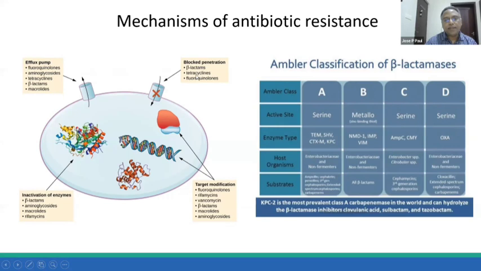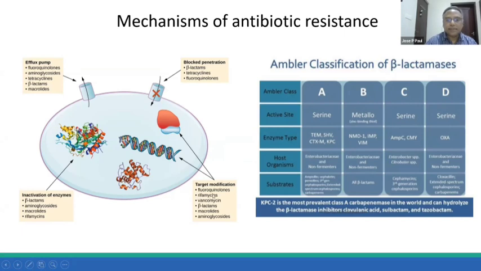Then another way of antimicrobial resistance is by blocking the penetration or the entry of the drugs, which include beta-lactams, tetracyclines, fluoroquinolones. This can occur at the outer bacterial membrane layer, or it can also occur at the biofilm layer. And the third mechanism is inactivation by enzymes. So this we commonly know as beta-lactamases. Beta-lactamases lyse the beta-lactam ring of the beta-lactam antibiotics and render them ineffective.